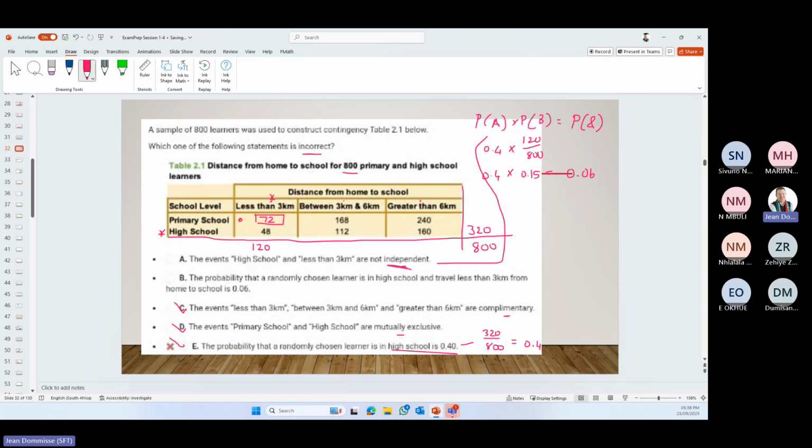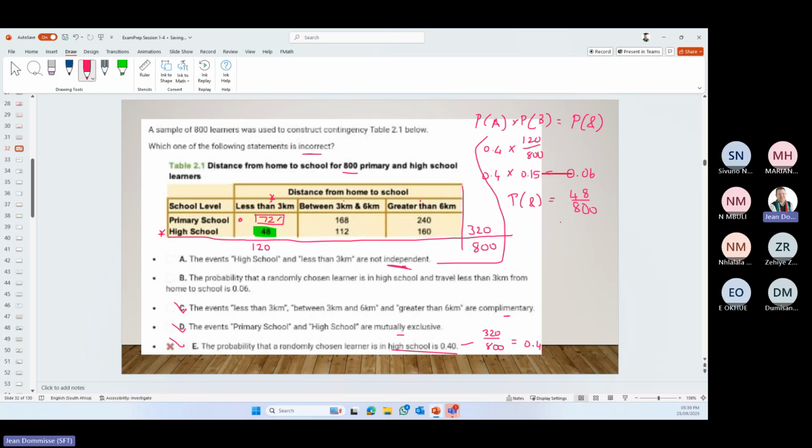And so let's look at the probability of the and. The probability of the and, less than 3 and high school, is this 48. So the probability of the and is equal to 48 divided by 800.